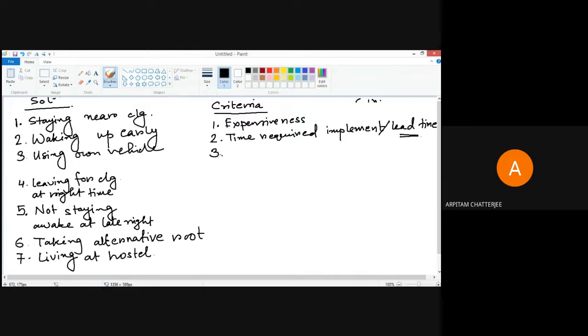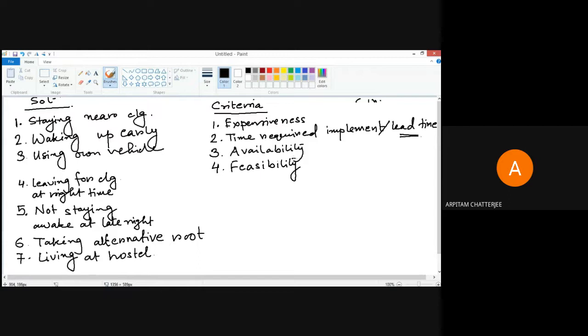Any other criteria can you think of? Seeing your problems, I can have availability, how available this solution is. And one more important criteria, which generally in every problem we should include, that is called feasibility.